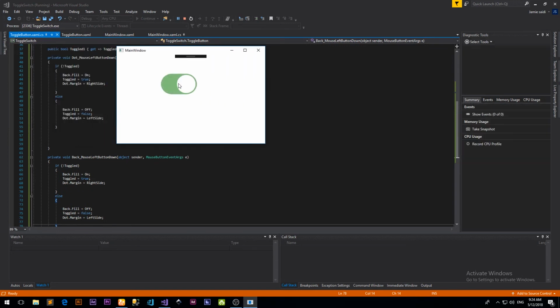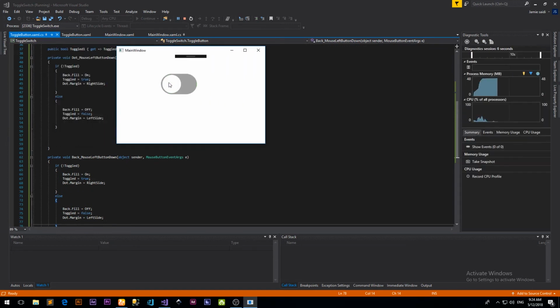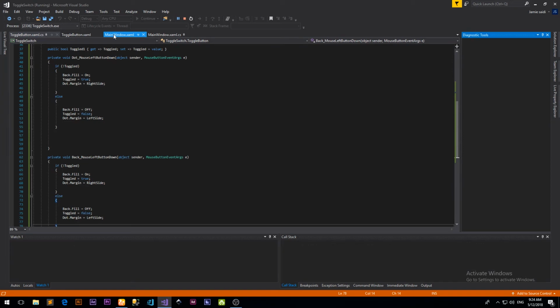Okay, so there you have it. If I click on the green, it also happens. If I click on the circle, it happens. So that's how you make your toggle switch. Now just one last trick, just one last thing we can do is, let's go to our main